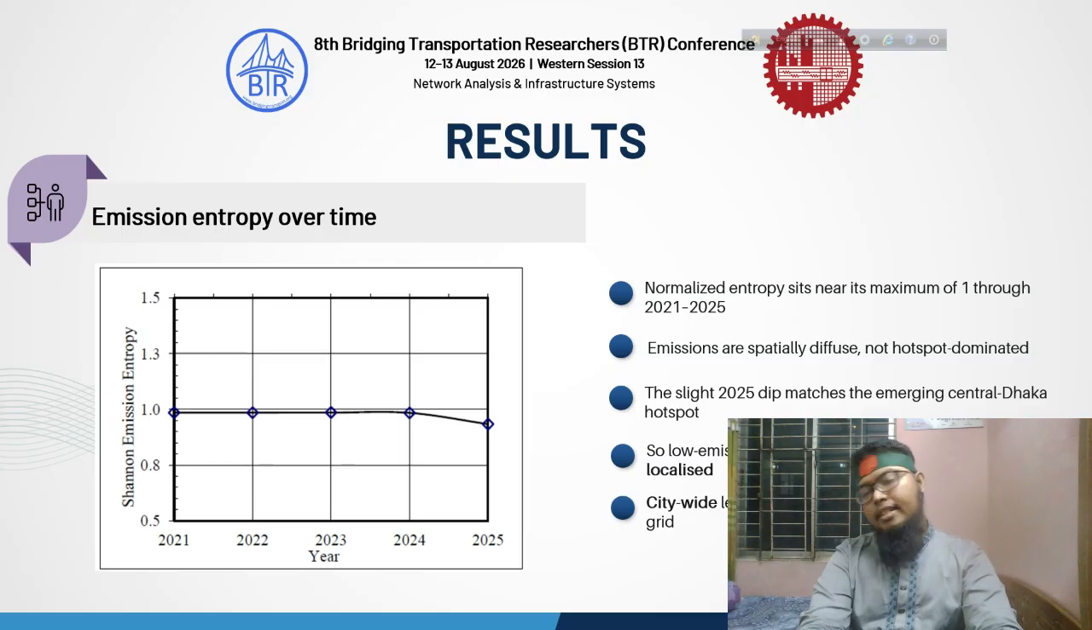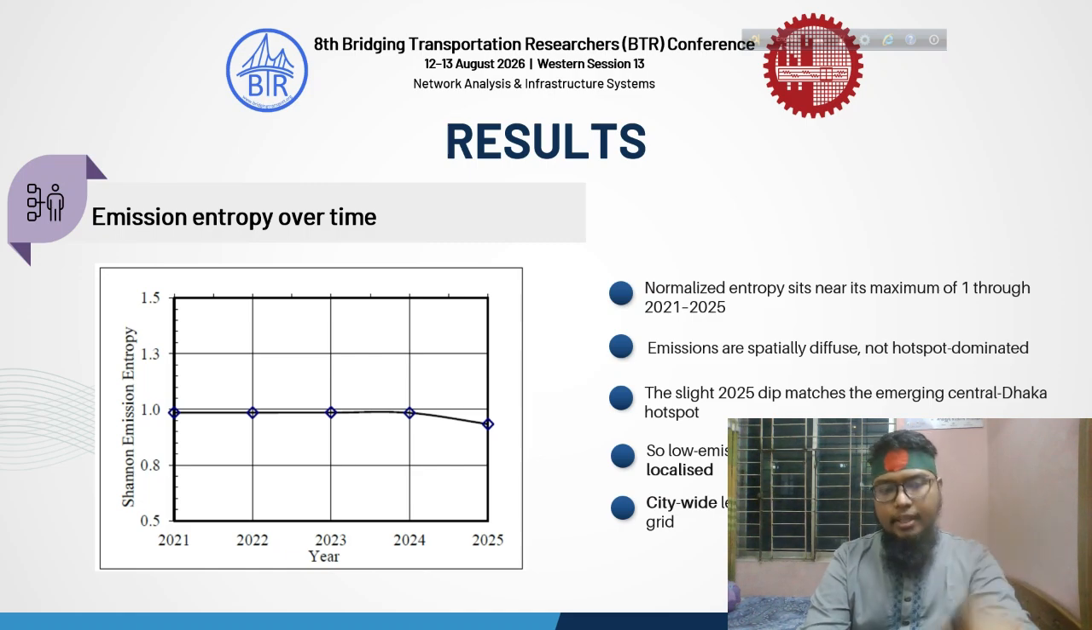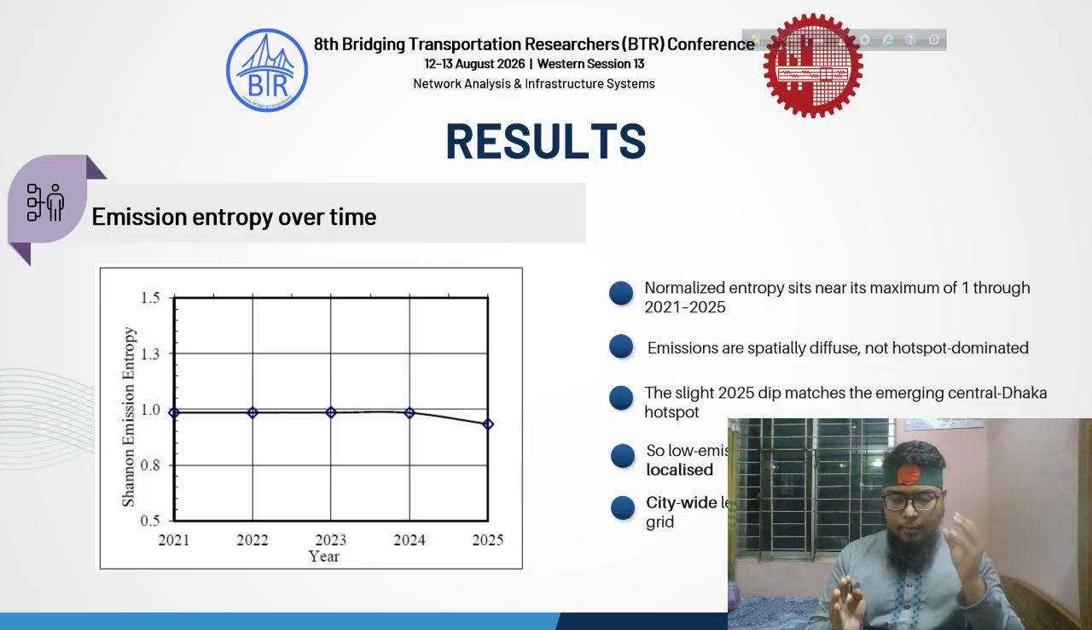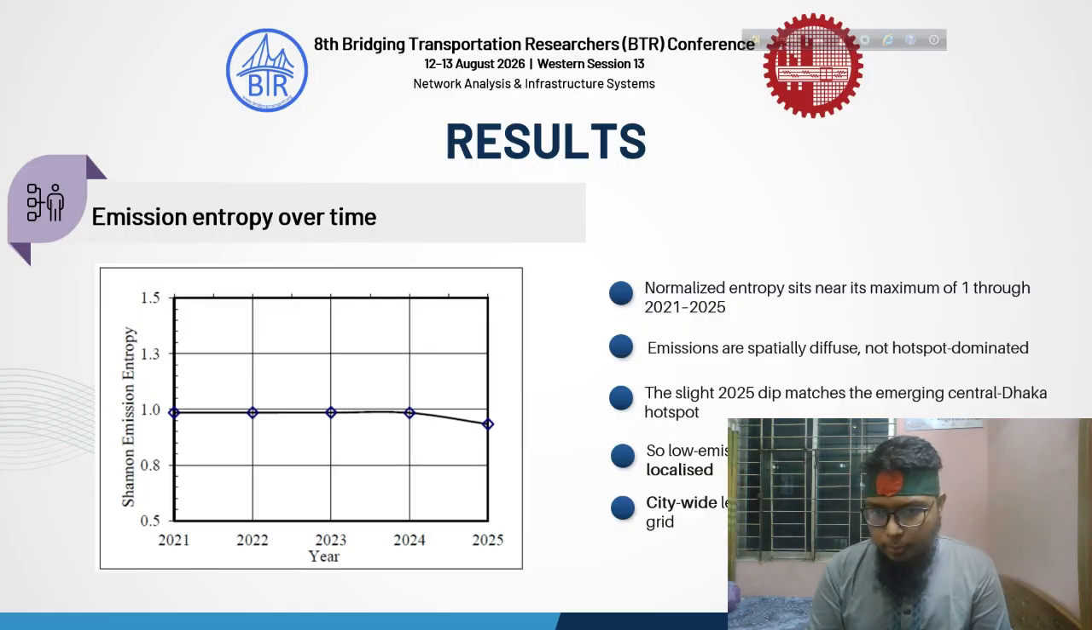Now, as we have discussed earlier, the spatial pattern cannot directly be linked with policy implications. For that, we need entropy. We can see that the entropy of Dhaka is basically near to 1 and it is persistent in all the years. So we can conclude that the spatial transport emission pattern of Dhaka city is actually diffused, not hotspot dominated. Why is it so important for policy?